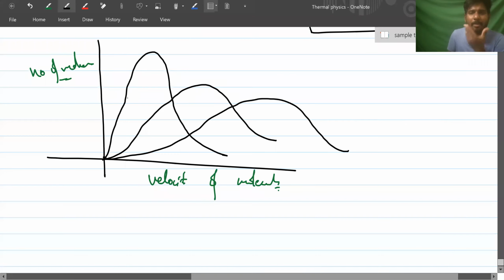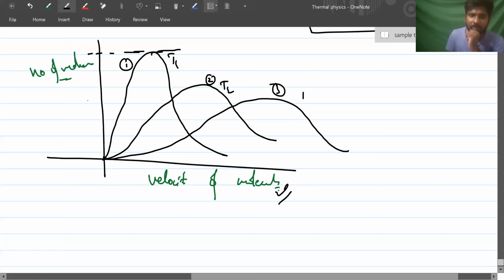Now, Maxwell has given this distribution curve for number of molecules versus velocity of molecules. Here, I took gas 1, gas 2, gas 3, and temperature is also observed. Consider T1, T2, T3.